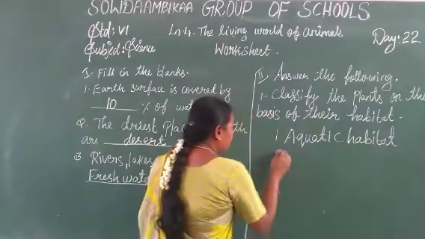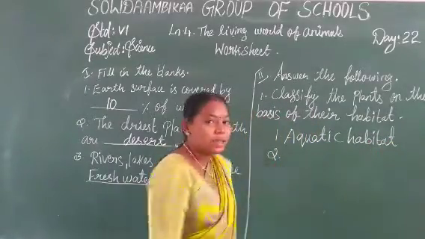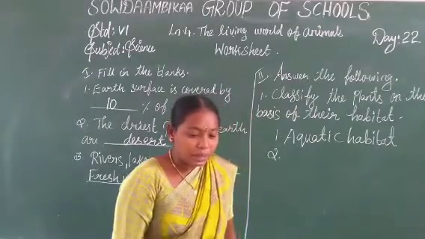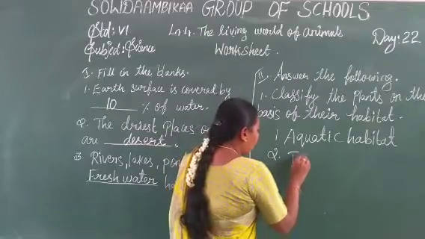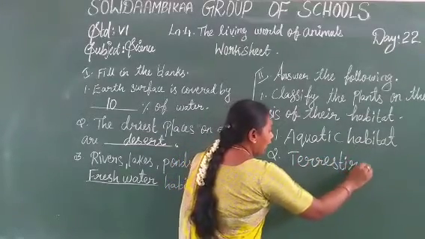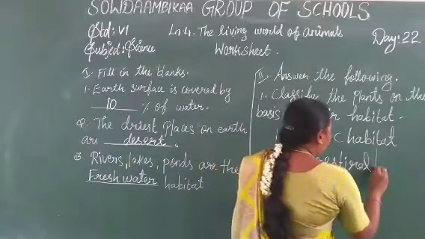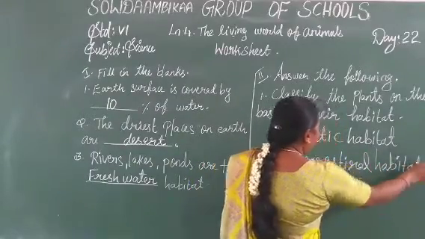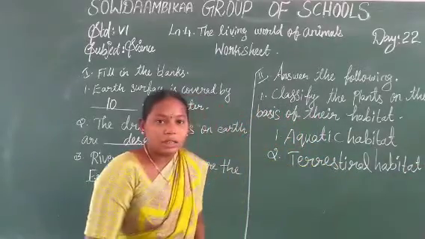H-A-B-I-T-A-T, habitat. The second one is terrestrial habitat. Terrestrial habitat spelling: T-E-R-R-E-S-T-R-I-A-L, terrestrial habitat. Do you understand?